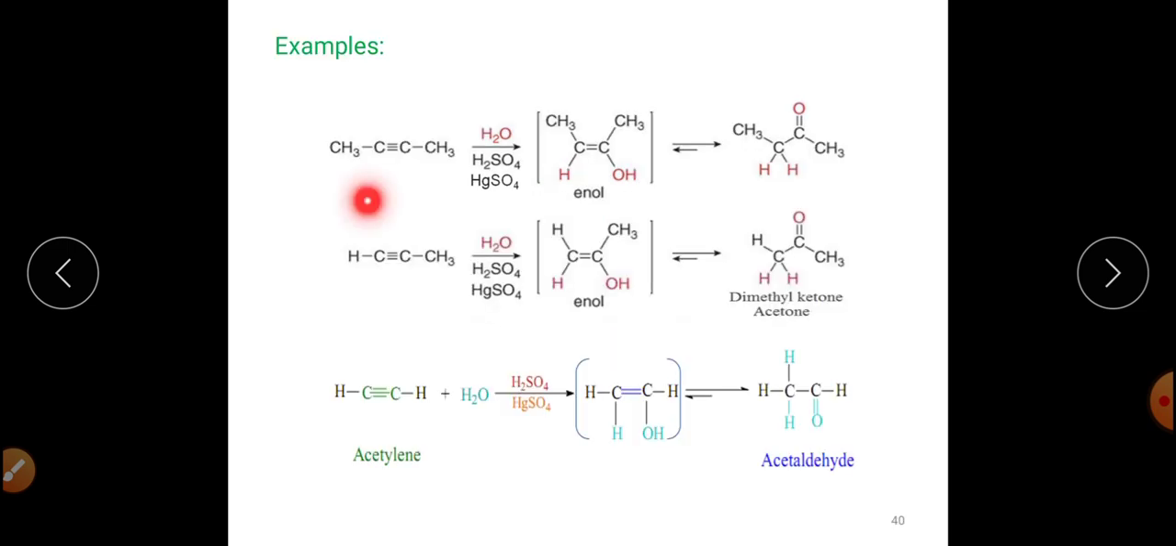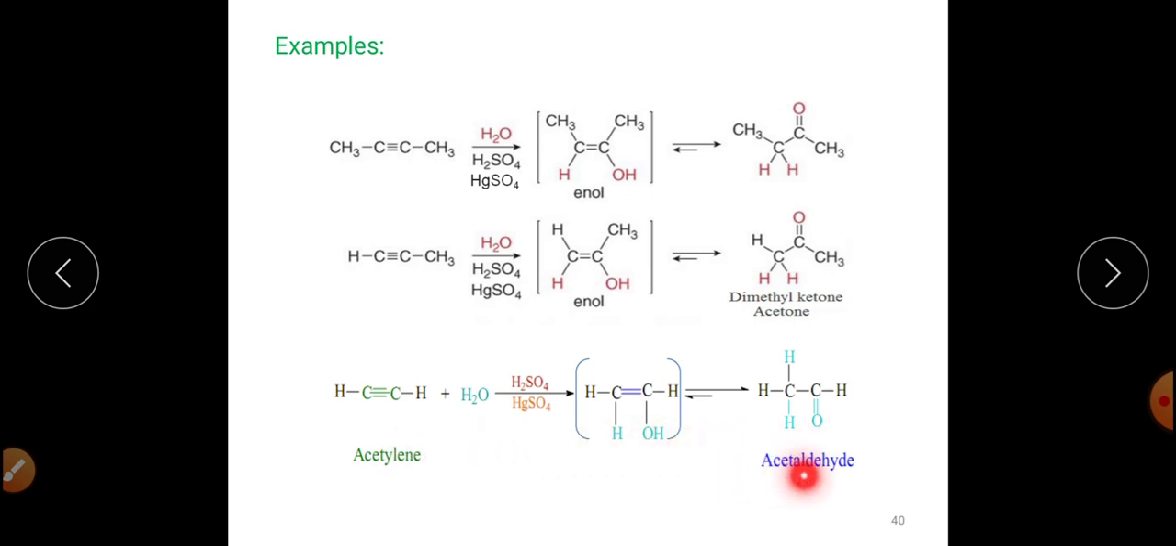Here are some more examples by which we can get our product. For example, this is alkyne, and on acidic hydrolysis will get converted into this enol, which on tautomerization will get converted into ketone. Similarly, this is your alkyne, which on acidic hydrolysis will get converted into enol. Now the OH group, means the hydroxyl group, is being attached to this carbon. That's why it was a Markovnikov type of addition, and will finally get converted into ketone.